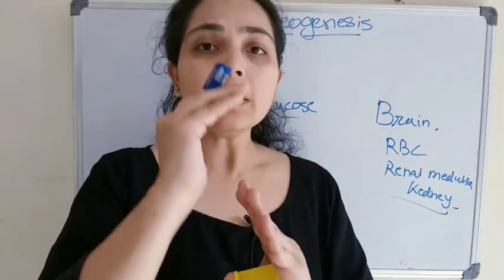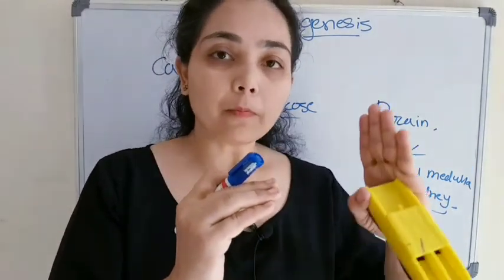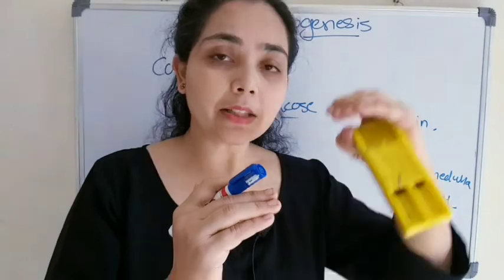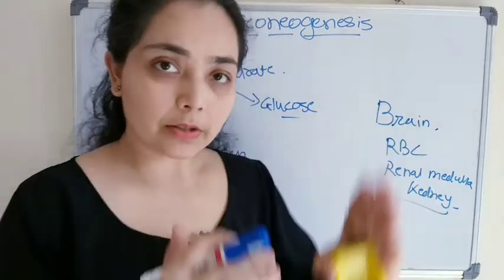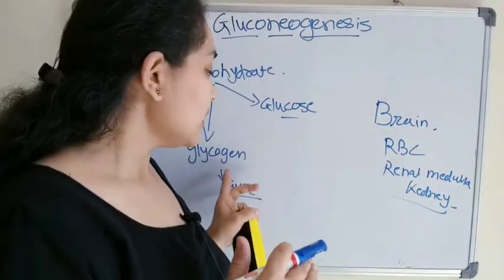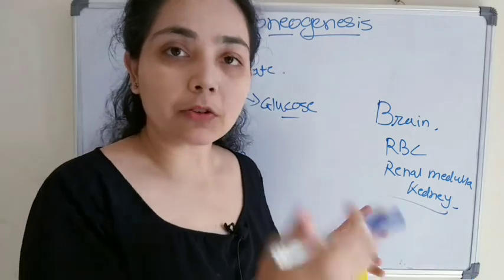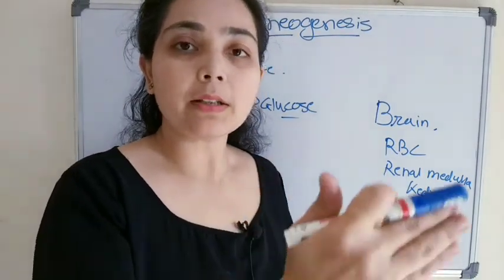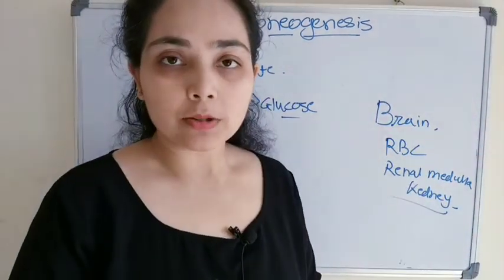So to maintain a constant blood glucose level during the fasting stage, when glucose levels in the blood go down, first glycogen breakdown will take place. Glycogen is the polymer of glucose, so by breaking the glycogen we get glucose.